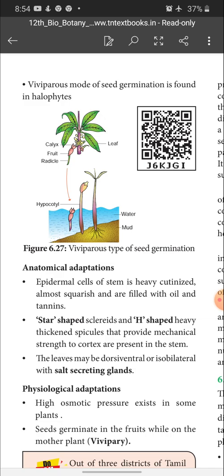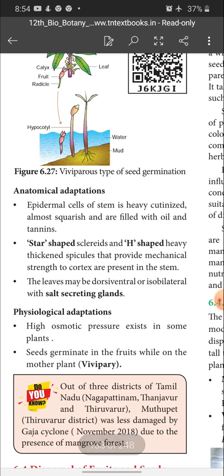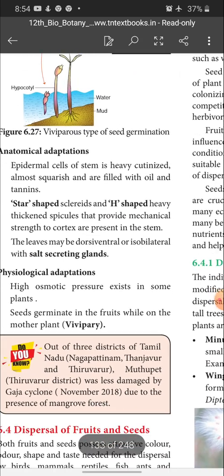Okay, and next one is physiological adaptation. High osmotic pressure exists in some plants. Seeds germinate in the fruits while on the mother plant, vivipary.